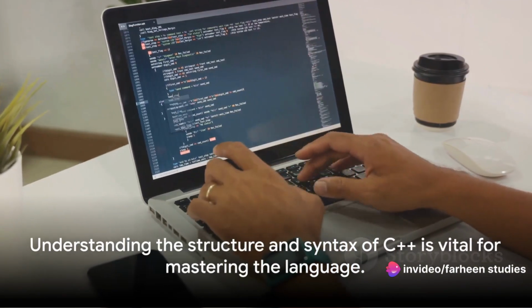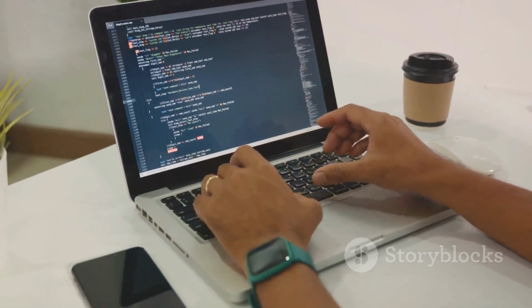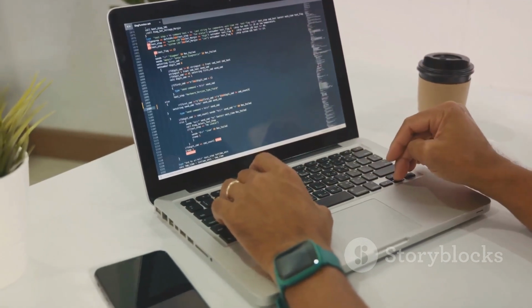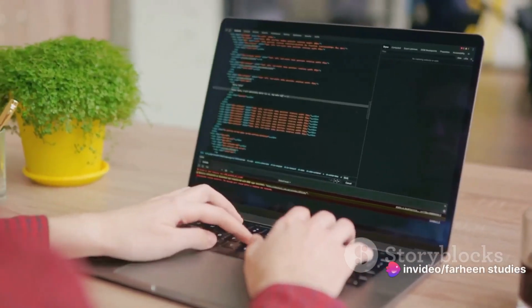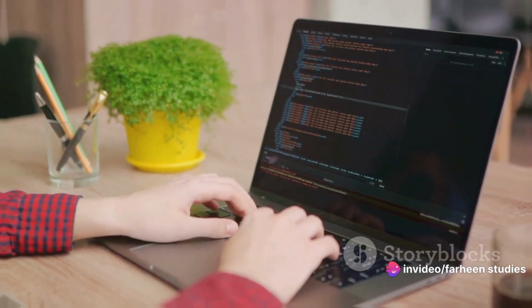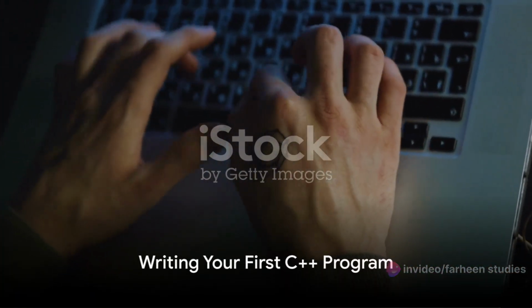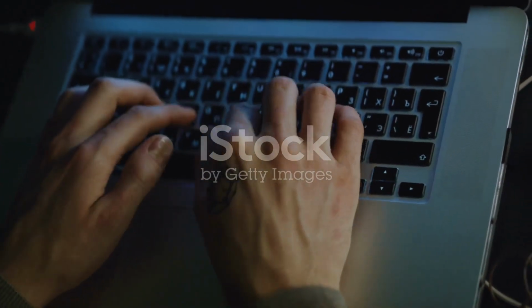Understanding the structure and syntax of C++ is just like learning the grammar of a new language. It might seem a bit overwhelming at first, but with practice, it becomes second nature. Now that we have a basic understanding of C++, we can start writing our first C++ program. Writing your first program can be quite thrilling. So how about we write a program to display "Hello World"?